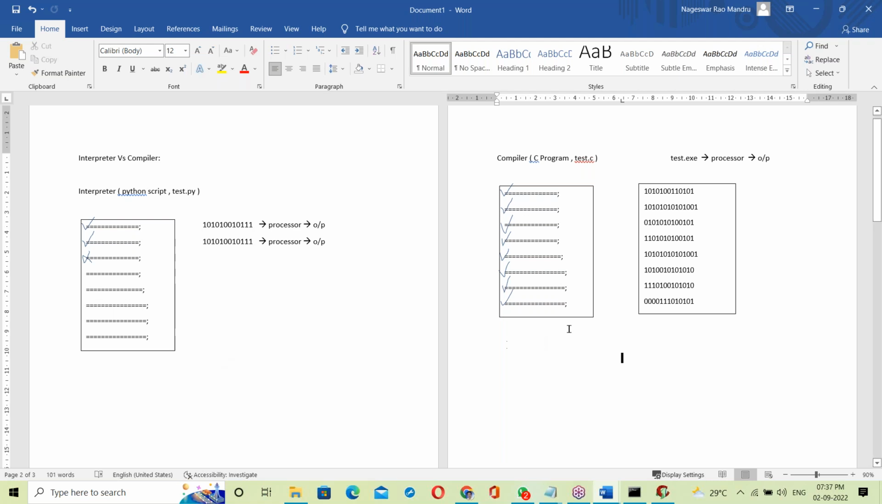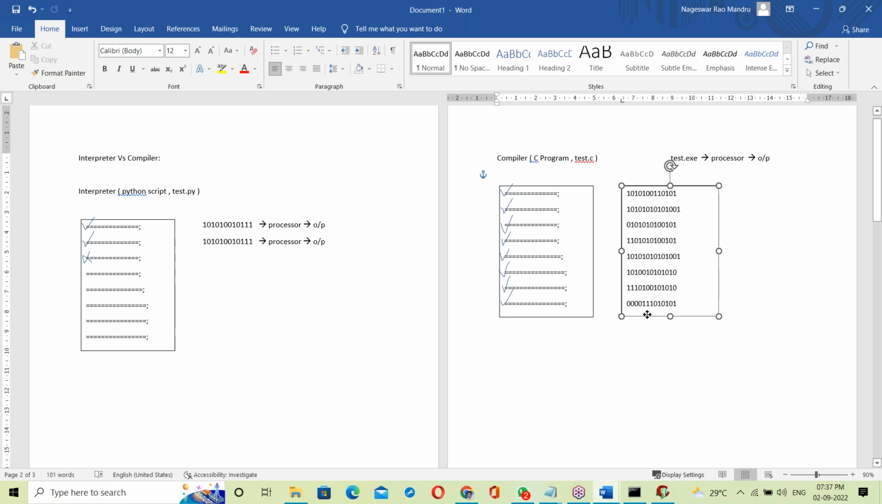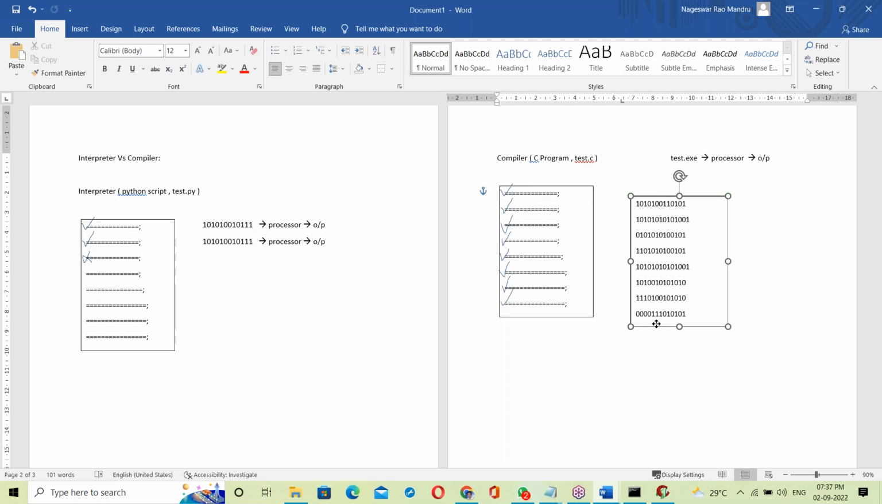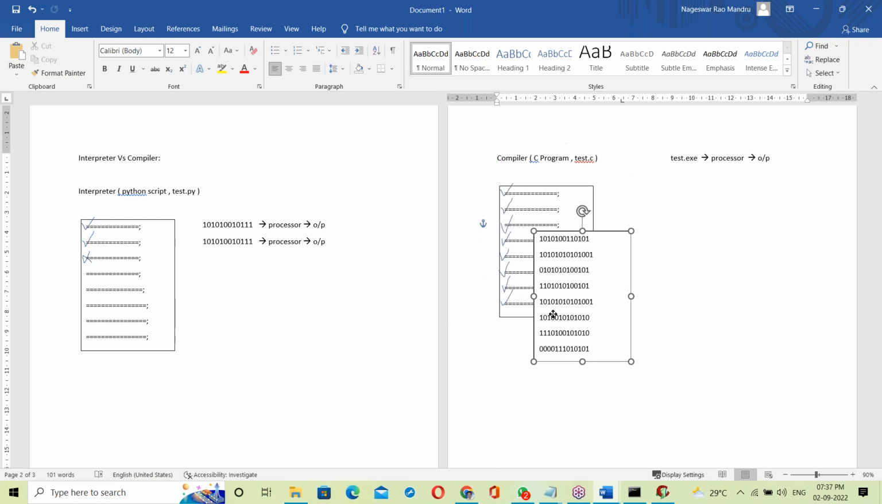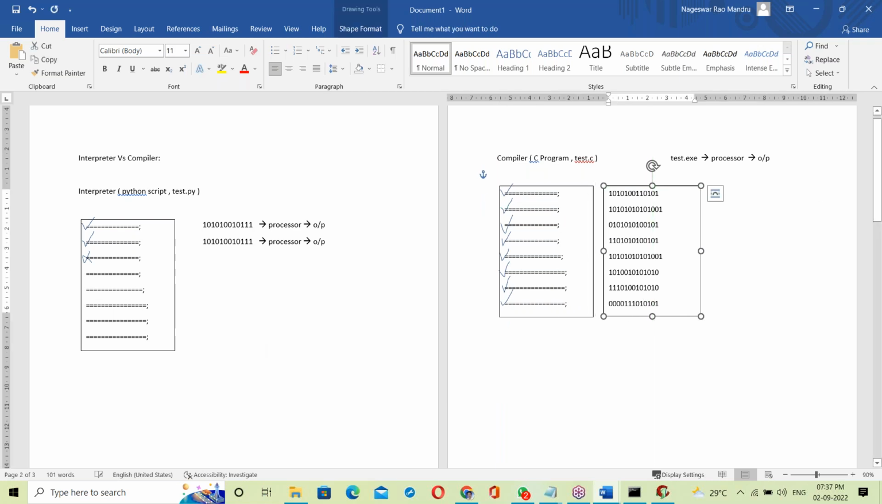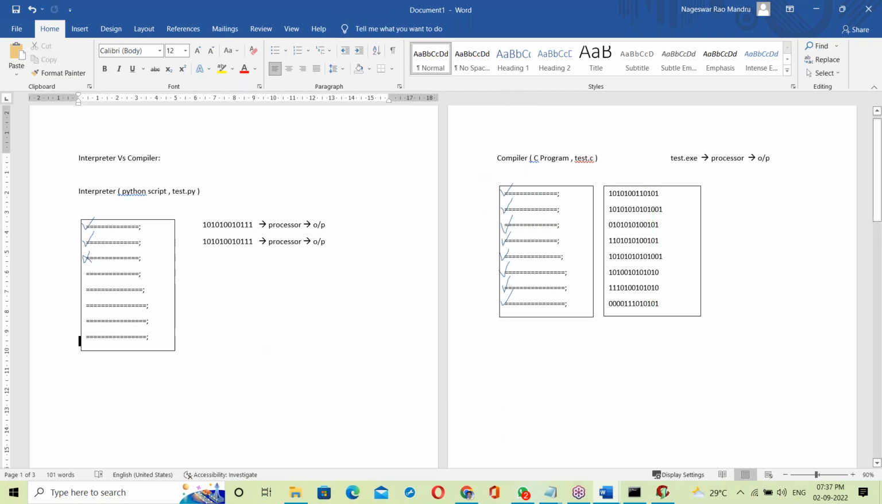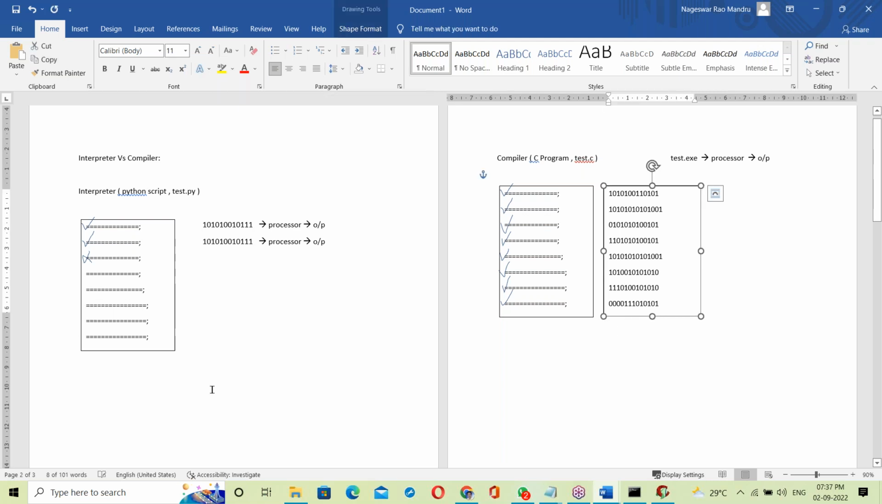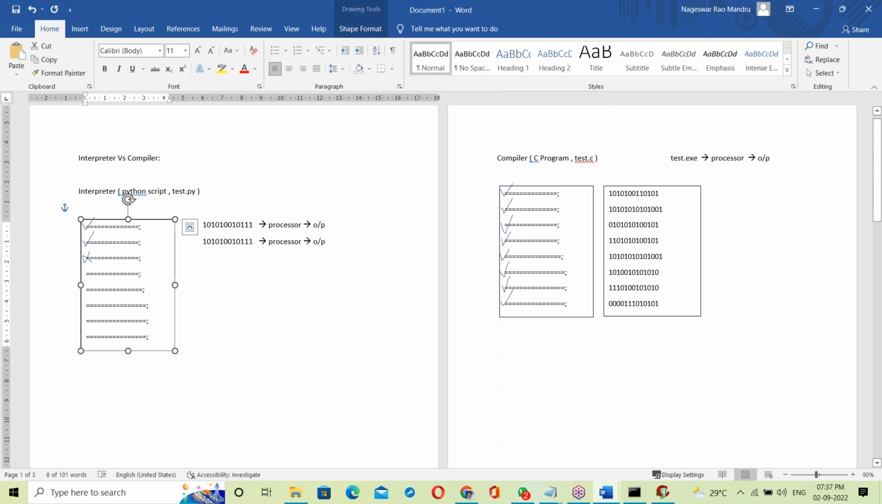See here, what's the difference? In the second one, the test.exe file is observed, right? Yes, in the compiler part, this exe file is observed. Here we don't have that exe file. This is the main difference. So the compiler generates an exe file. The interpreter doesn't have an exe file.